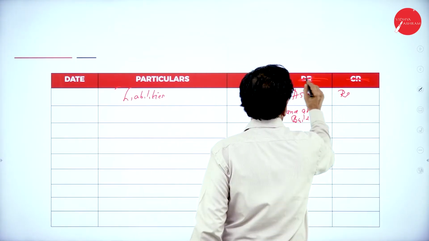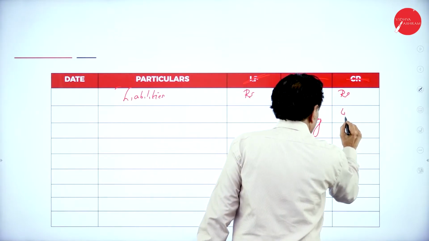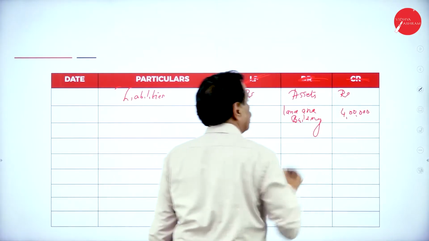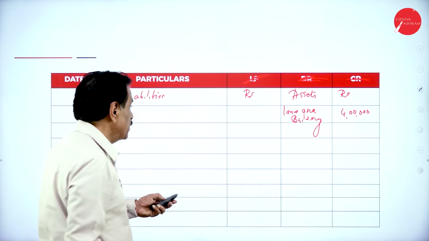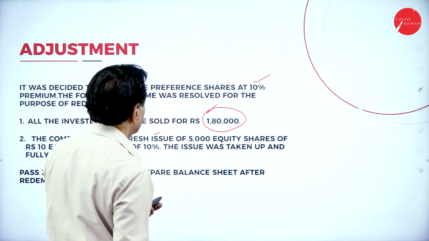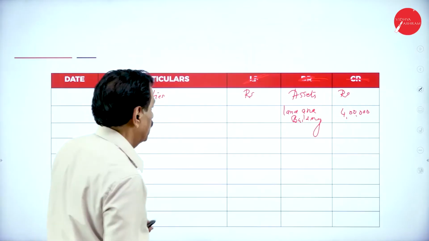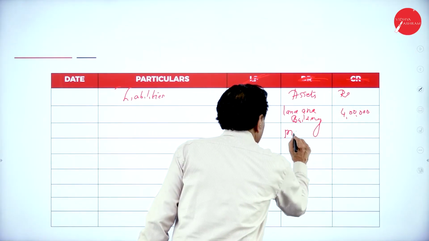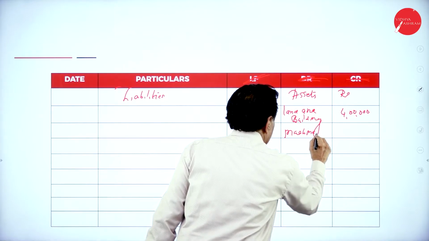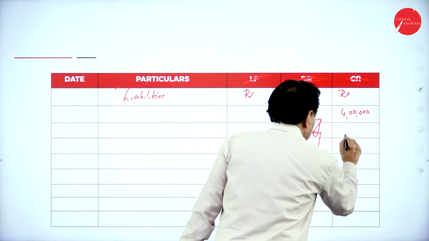Then see what's next you got? Plant and machinery, 1,50,000.